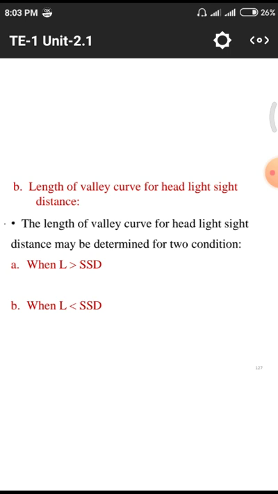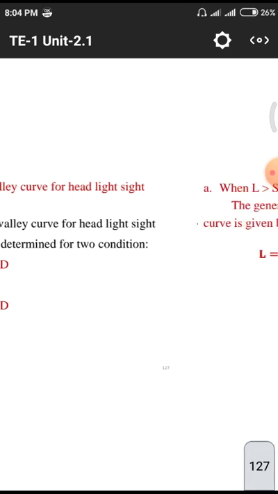But in the case of valley curves and others, there is no population in those areas, so we need to design the headlight sight distance particularly for those valley curves, because there is no population and no current lines in those areas. The length of the valley curve for headlight sight distance may be determined by two conditions: the length is greater than the stopping sight distance, and the length is less than the stopping sight distance.